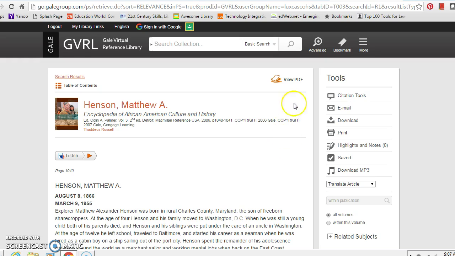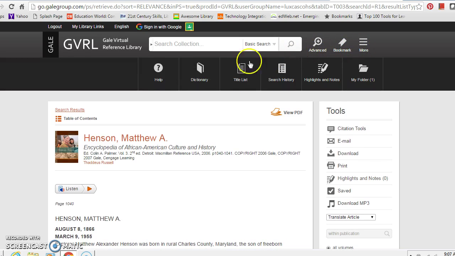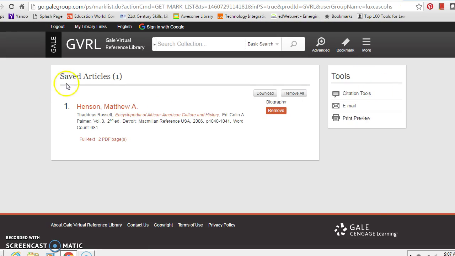And if you'd want to access it, you would just go up here where the toolbar is, Advanced Bookmark, and you would hit More. And you get some additional tools: Dictionary, Search History, Highlight Notes, and where My Folder in parentheses, you'd see 1. You'd click that, and you would see Saved Articles. You would see the article there. It'd be full text, 2 pages, basically a biography, and you would have it saved to your file, and you could export that to whatever additional file you'd want to do.